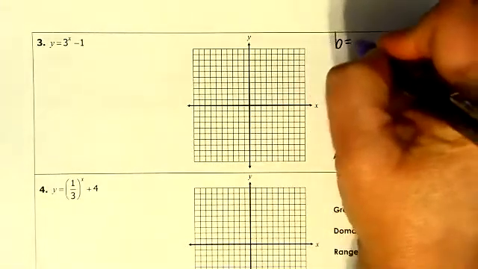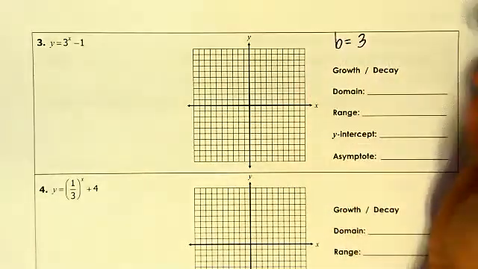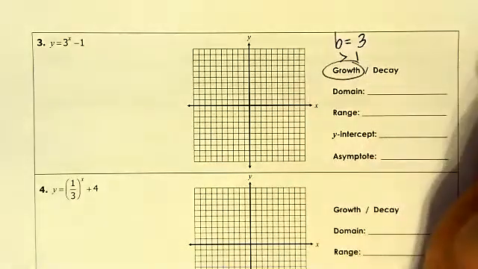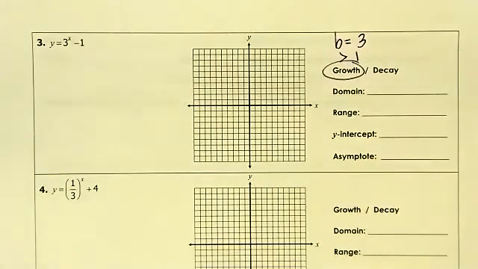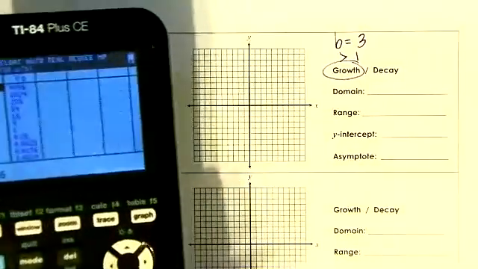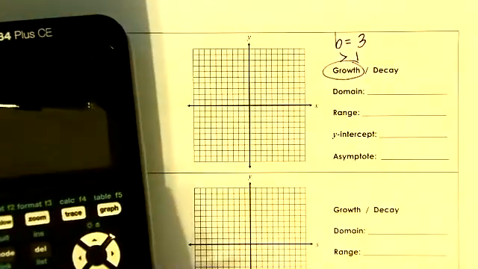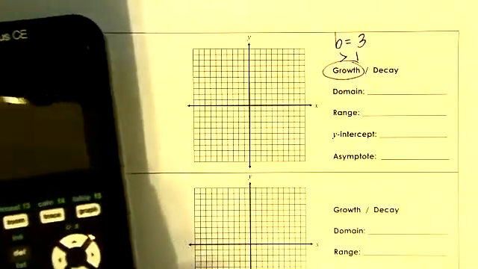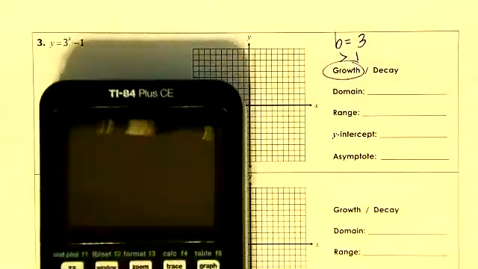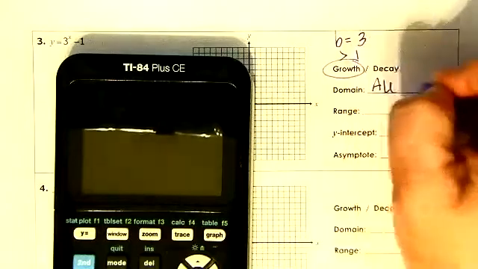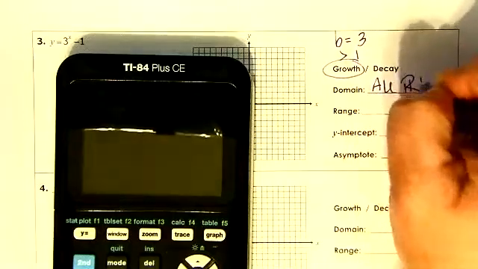My b is 3. So that is greater than 1. So it's a growth. Before I even plug it in, I know that information. Okay. So, and guys, for exponential functions, the domain's always going to be all real numbers unless it's an application problem where you have to think about what makes sense. So this is going to be all real numbers.